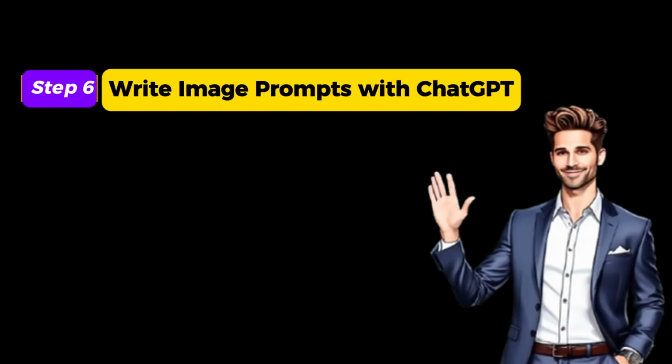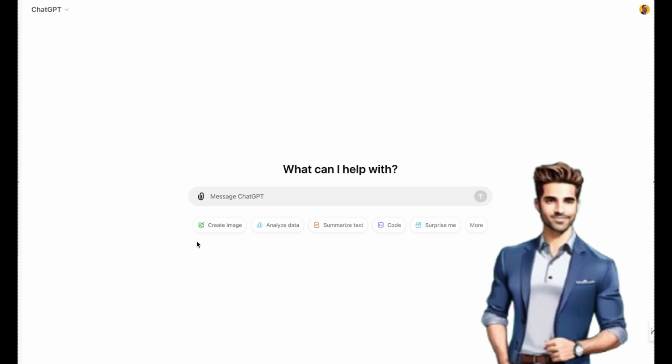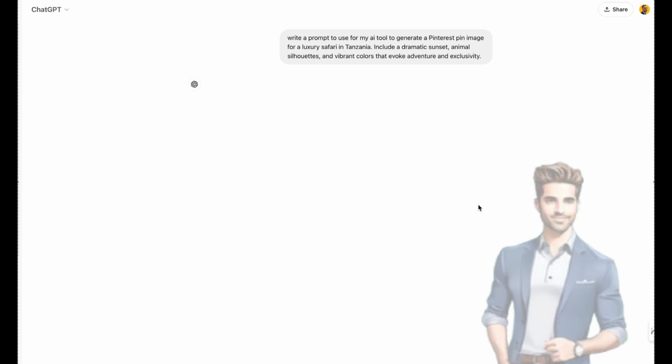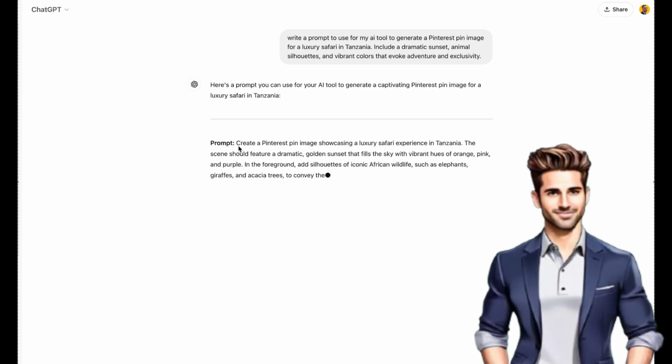Step 6. Generate image prompts with ChatGPT. For each destination, use ChatGPT to create specific prompts for generating AI images. Here's an example prompt for a destination like Bali. Create a Pinterest pin image for a luxury safari in Tanzania. Include a dramatic sunset, animal silhouettes, and vibrant colors that evoke adventure and exclusivity.